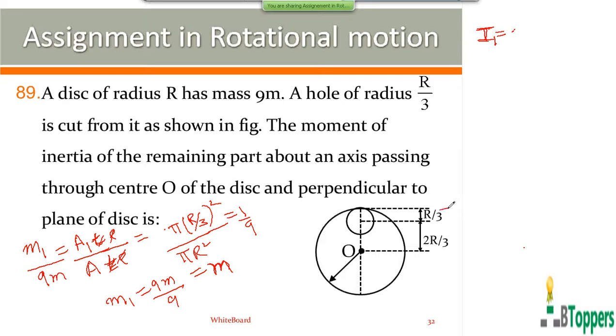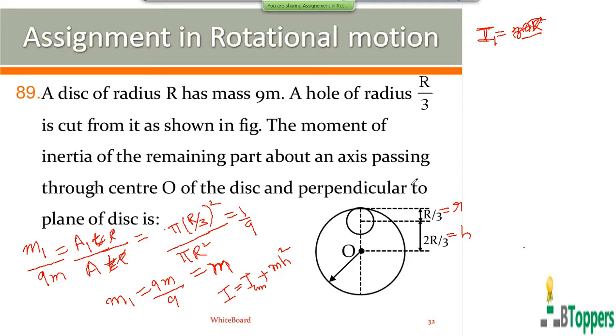Let us denote this radius by small r. The moment of inertia about the parallel axis passing through its center of mass is mr square by 2. According to the parallel axis theorem, the moment of inertia about any axis is equal to the moment of inertia about the parallel axis passing through its center of mass plus the product of the mass of the body and the square of the perpendicular distance h between the two axes.